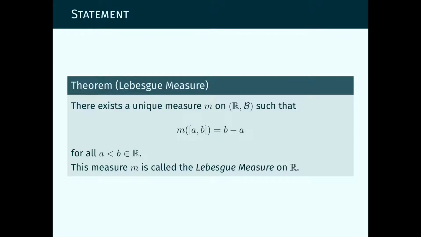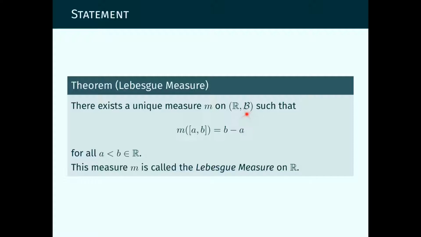We now describe and introduce very briefly the Lebesgue measure, postponing the proofs to subsequent lectures, which will happen next week. So here's the theorem. The Lebesgue measure, it says there exists a unique measure. We call that measure M. That measure is on the sample space, the set of real numbers, and as the sigma algebra, it is the Borel sets.